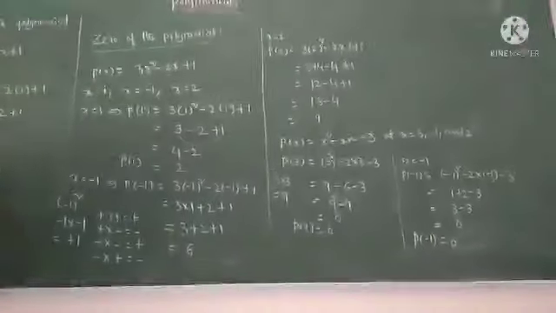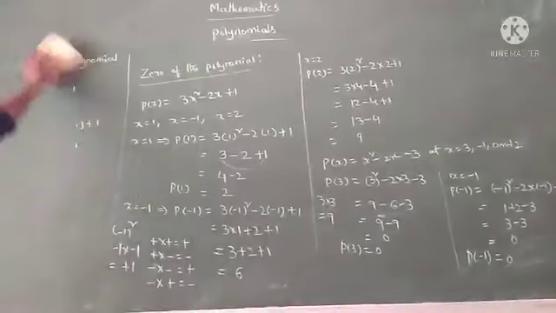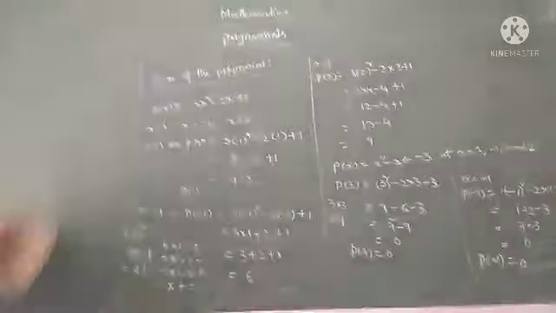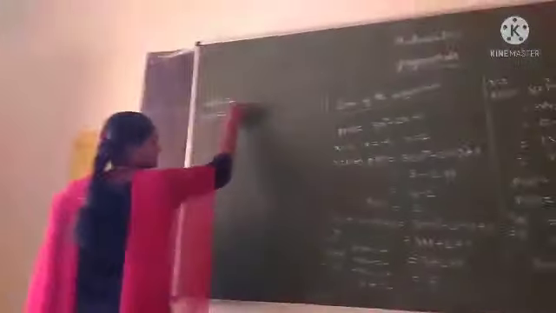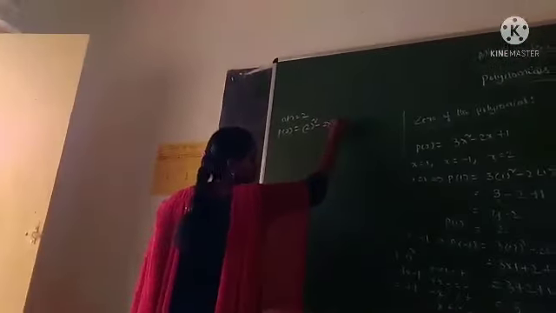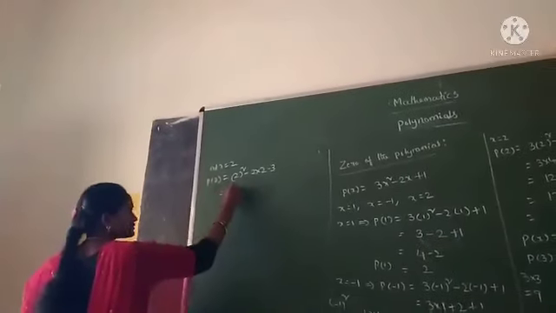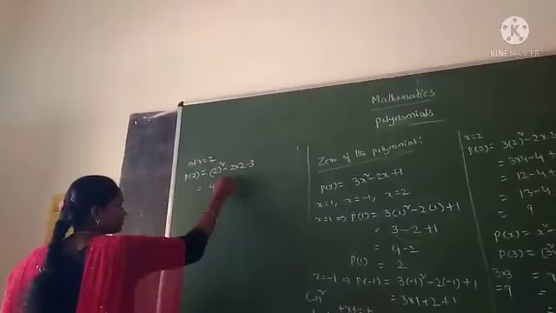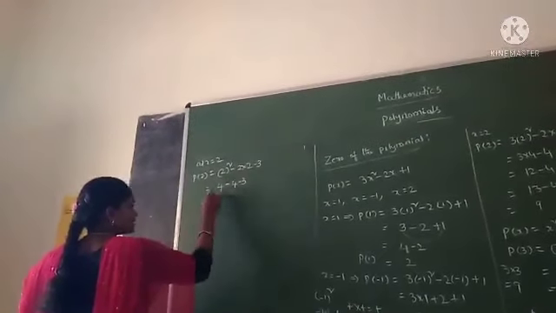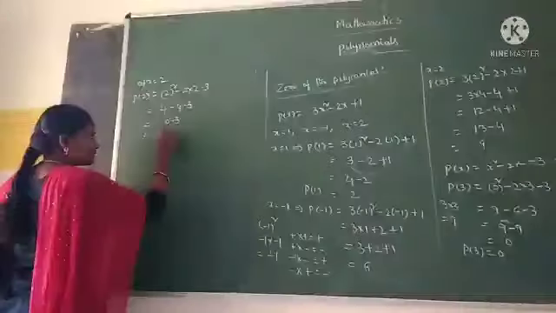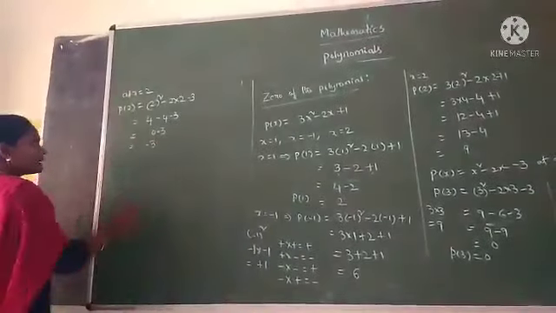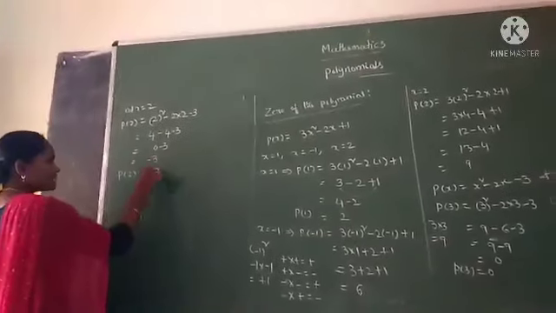Now go to P of 2. At x is equal to 2. Therefore P of 2 is equal to 2 square minus 2 into 2 minus 3. 2 square, that means 2 2s are 4, minus 2 2s are 4. 4 minus 4 is 0, minus 3. You can subtract any number from 0, we get the same number. So the result is minus 3. Therefore P of 2 equal to minus 3.